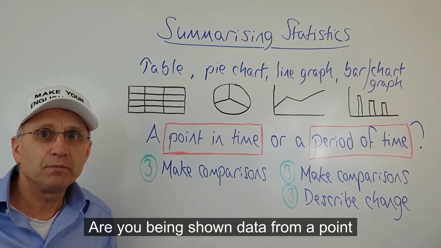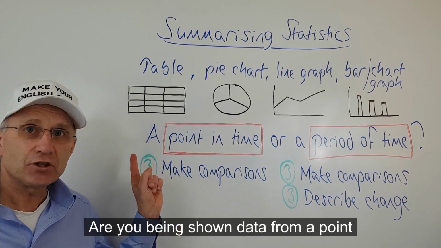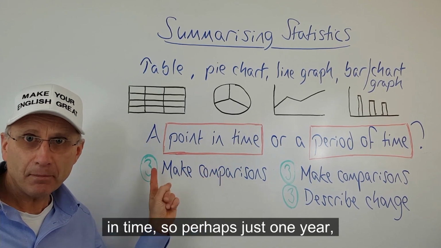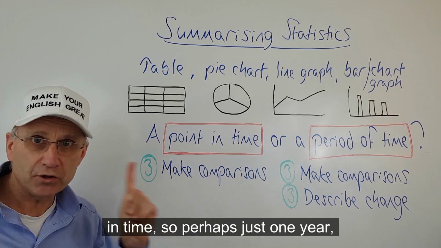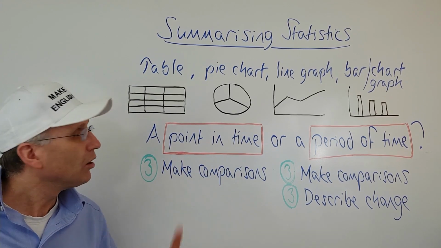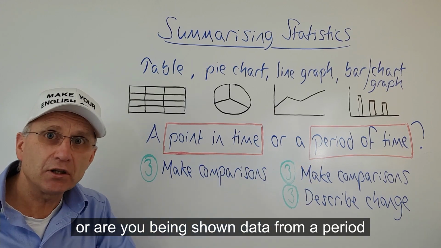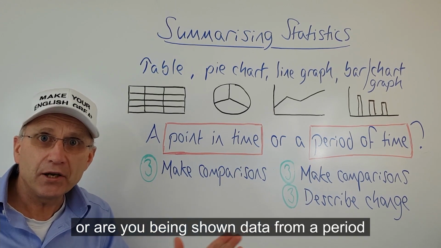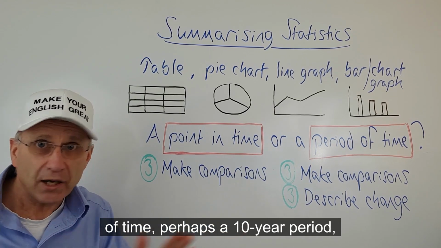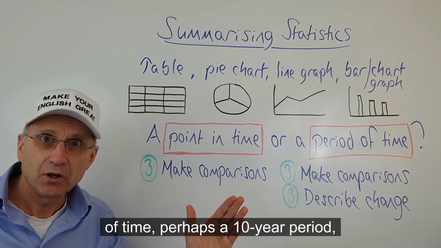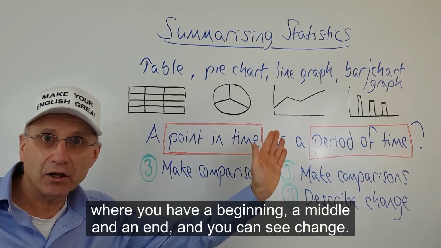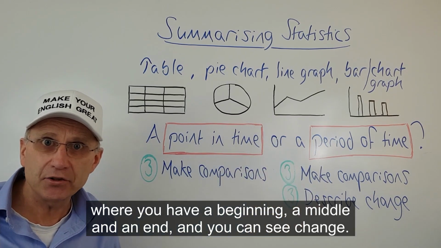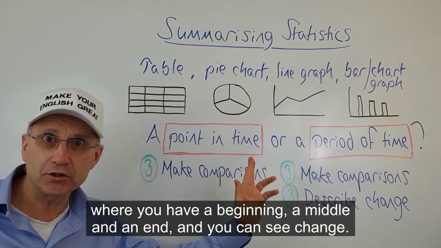Are you being shown data from a point in time, so perhaps just 1 year, or are you being shown data from a period of time, perhaps a 10-year period, where you have a beginning, a middle, and an end, and you can see change?